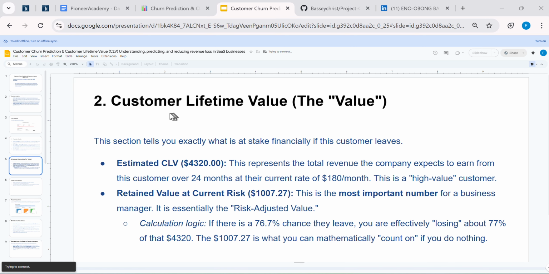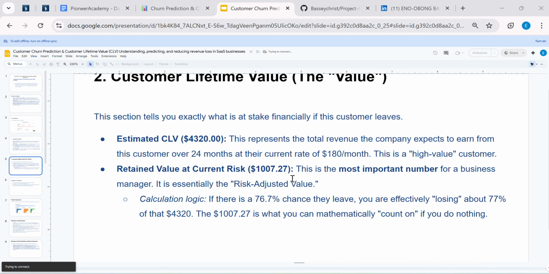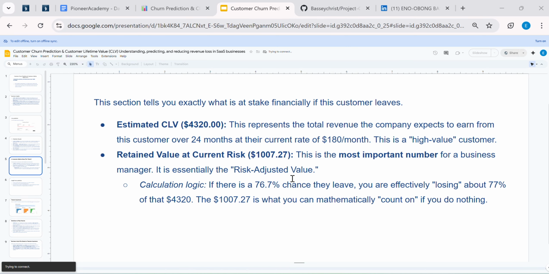Let's explain our customer lifetime value. We could see that the estimated CLV for the customer is about $4,320, and we also have a retention value at the current risk of about $1,007.27. As we could see, with our calculated logic there is about a 76.7% chance that the customer would leave, and we are losing about 77% of $4,320. So the $1,007.27 is what we can actually calculate and account for if we do nothing.